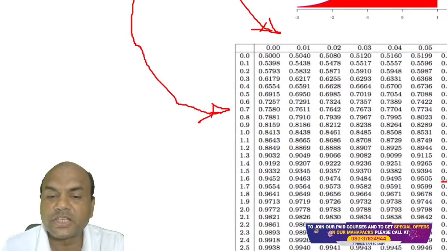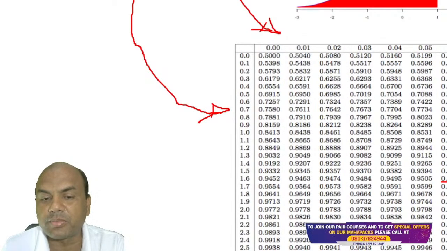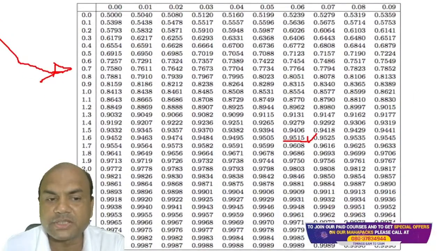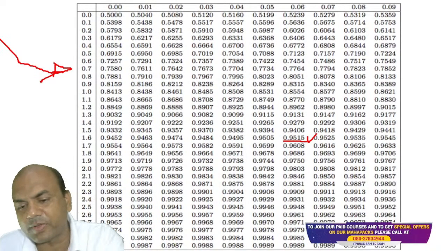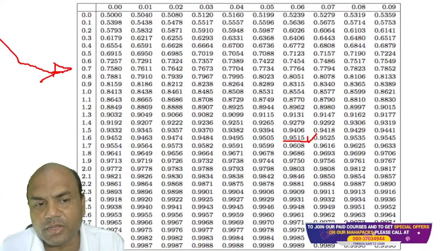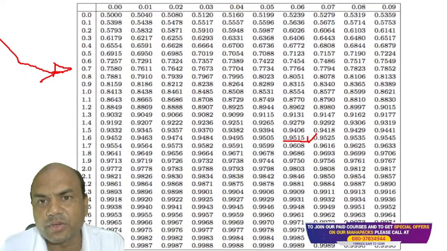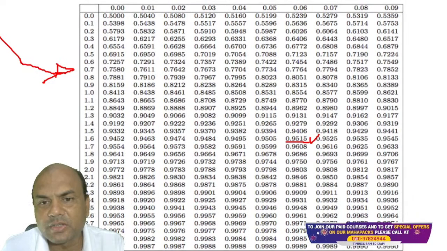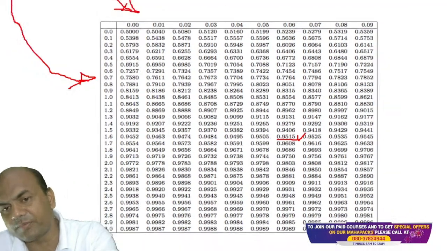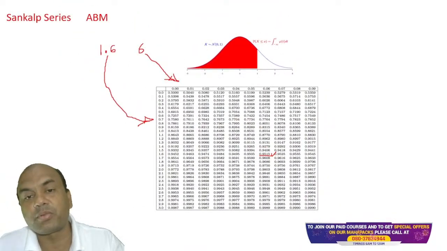So now check this 1.6, it's over here. Now take this 0.06 over here. Look at this, 1.6 over here and 0.06 over here. If you combine this, you get 9515. Everyone is getting this 9515. Everyone pay attention, 1.6 over here and 0.06 over here, 1.66. So now I've got 95.15, meaning 0.9515. So this is my probability, 0.9515.